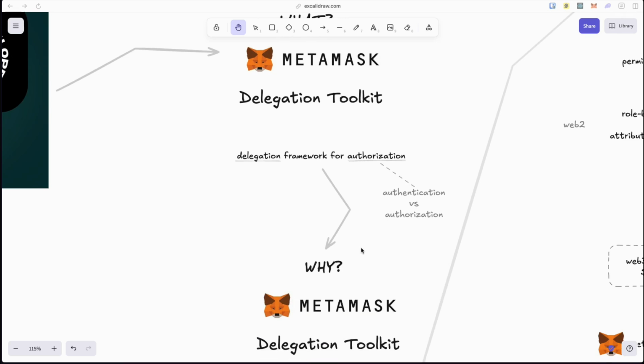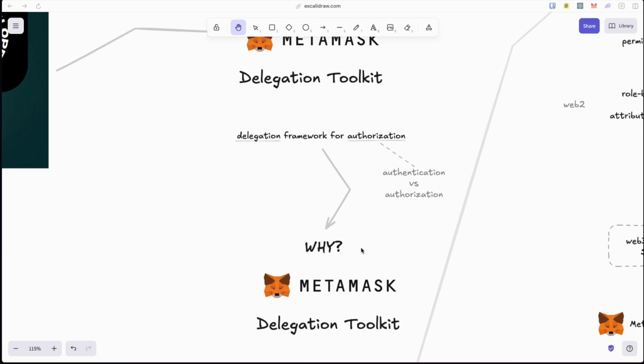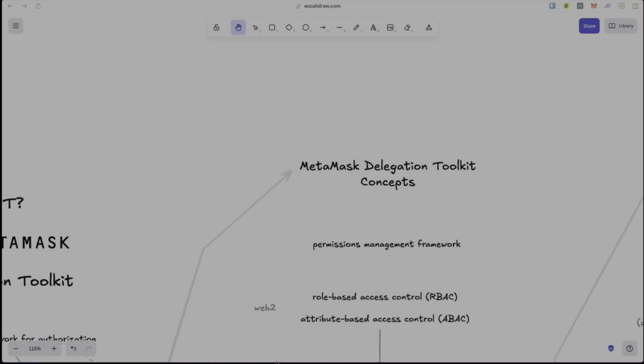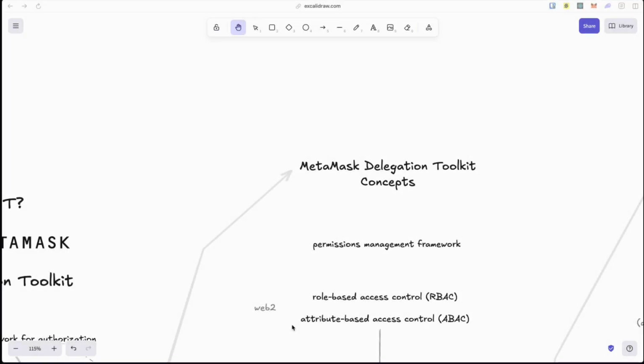Well, the fact that it's a smart contract wallet framework is not new. It's the delegation aspect that is the key feature. And this delegation can be to humans or even AI agents. What stands out is the granular authorization controls. What you need to understand is that this is really a permissions management framework.